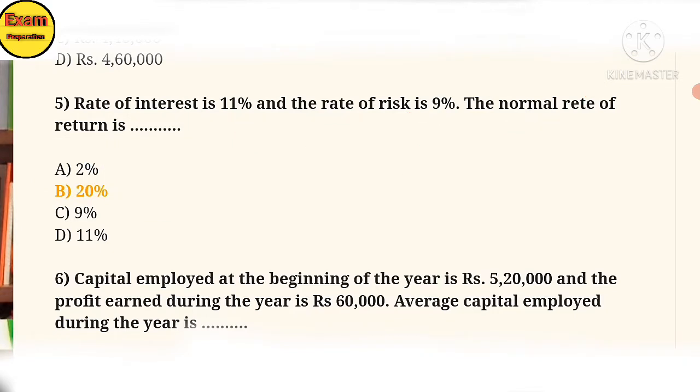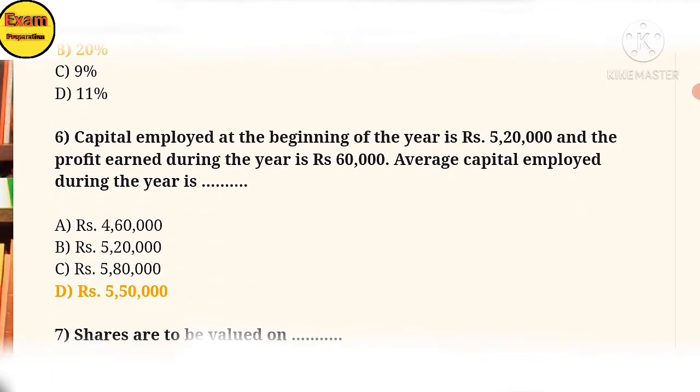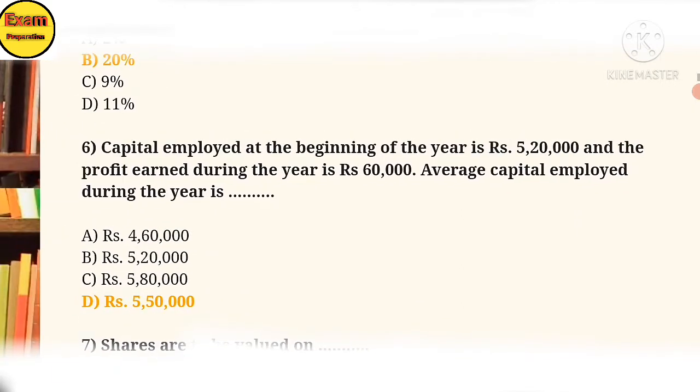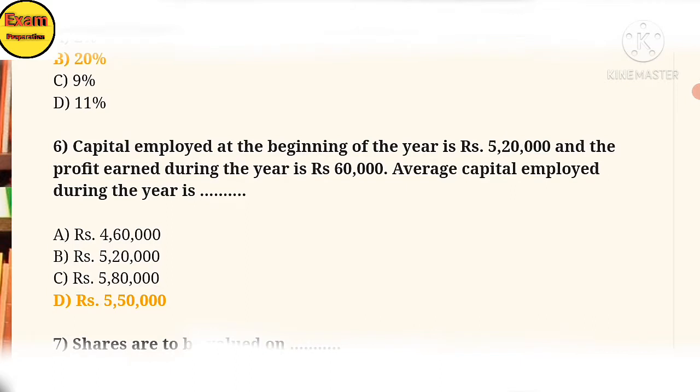Next, sixth. Capital employed at the beginning of the year is 5,20,000 and the profit earned during the year is 60,000.